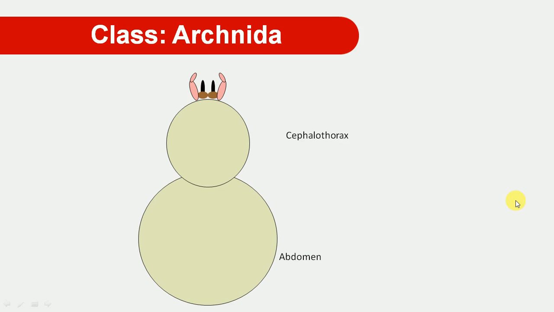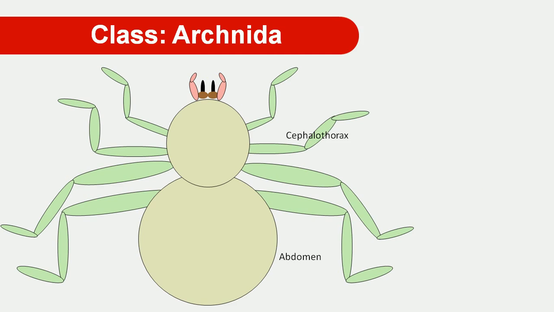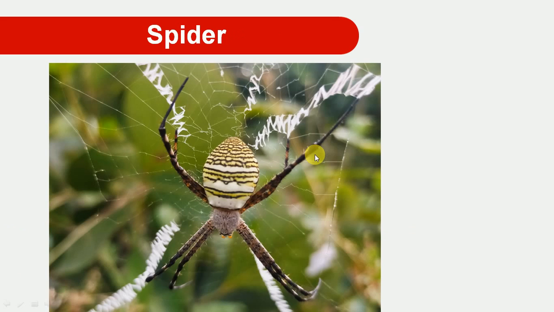We also say that this cephalothorax bears 6 pairs of appendages. There is the first pair, the chelicerae, and then the 5 pairs of legs. An example looks like the spider. Here this part is the prosoma and this part is the opisthosoma. There is the presence of the chelicerae, then there are 5 pairs of legs.